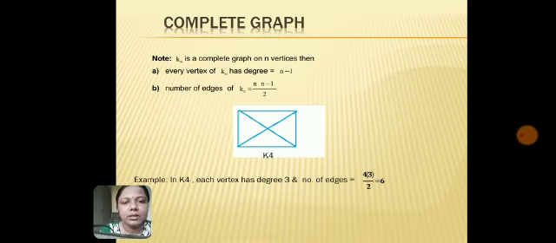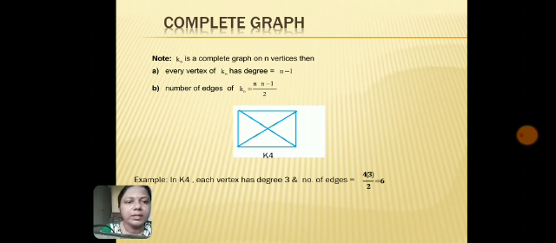Some interesting things about complete graphs, that is a note I have given here. If Kn is a complete graph on n vertices, then every vertex of Kn has degree n minus 1 and the number of edges of Kn is n into n minus 1 upon 2. So for the K4 graph, we'll verify this note.